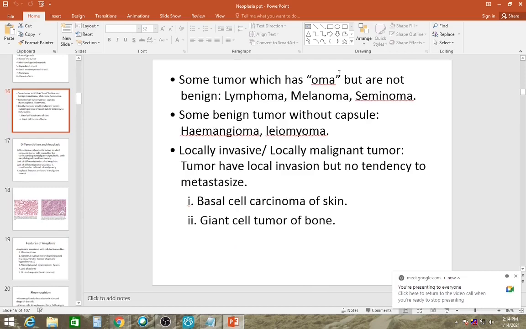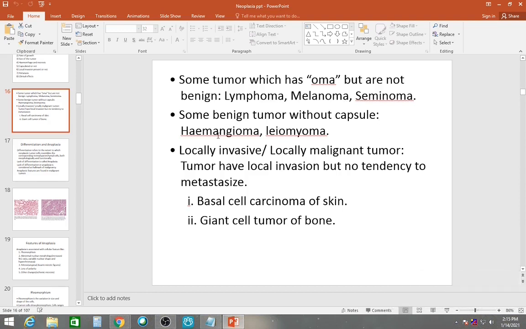Some tumors which have 'oma' but are not benign, like lymphoma, melanoma, and seminoma. Seminoma is a tumor of testis, so it's definitely not benign. Melanoma too is definitely not benign. It's a tumor of melanocytes. And lymphoma too, we have studied. Some benign tumors without capsule are like hemangioma and leiomyoma. They also don't have any capsule.